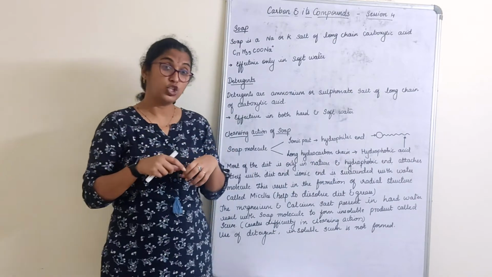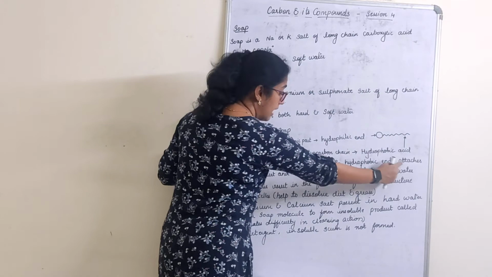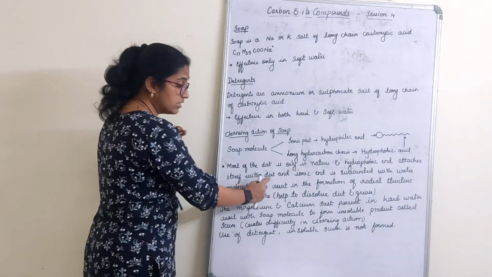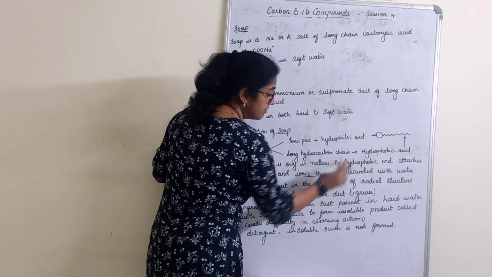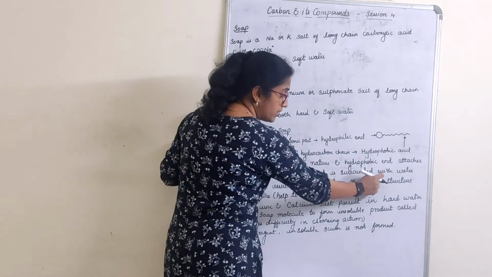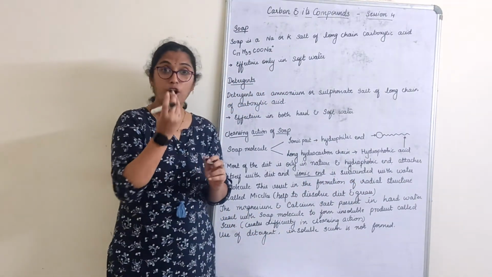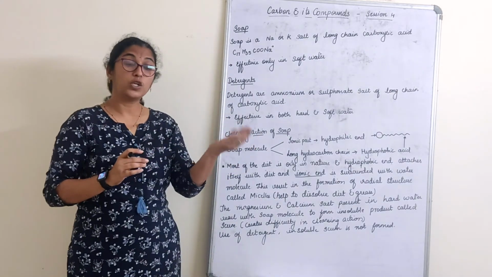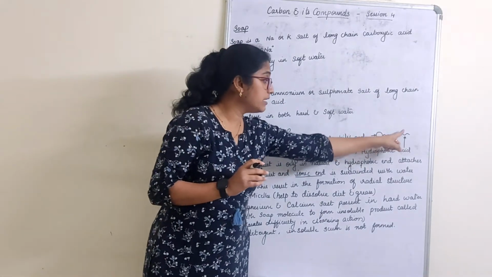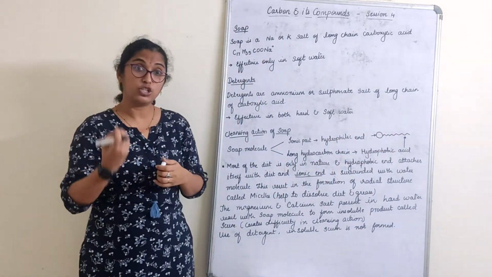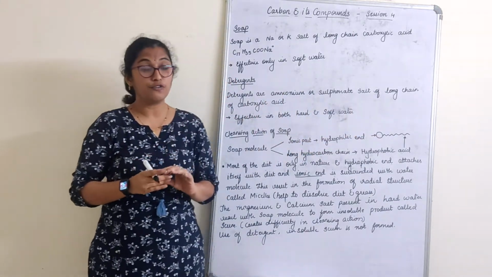What actually happens is that the hydrophobic end, the long end, attaches itself to the dirt, and the ionic end surrounds it with the water. Basically, when a soap molecule is applied on the dirt, the hydrophobic end attaches to it, and on the surface we have the hydrophilic end.